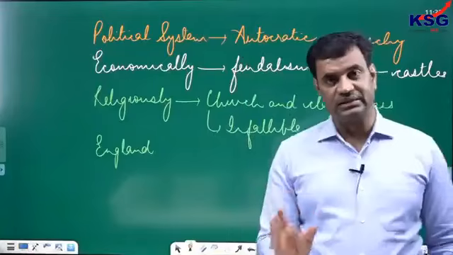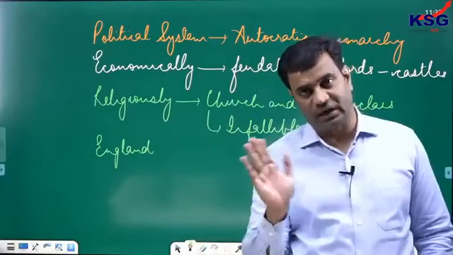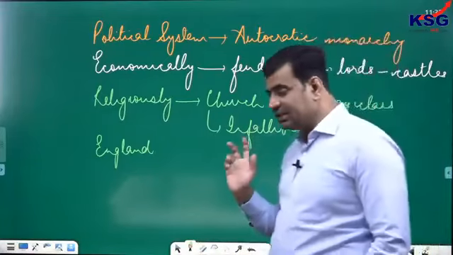Initially known as England, later known as Great Britain and then United Kingdom, was England.